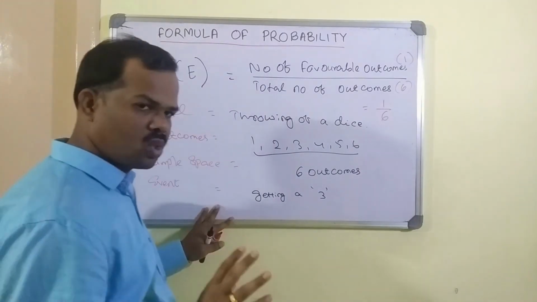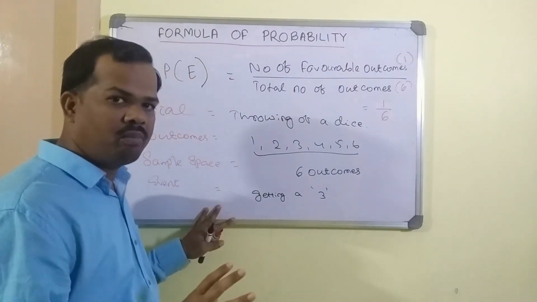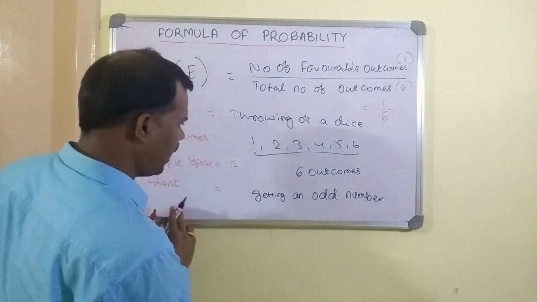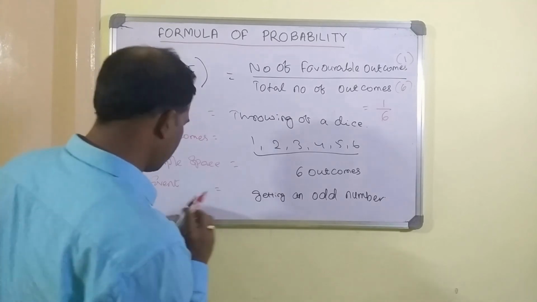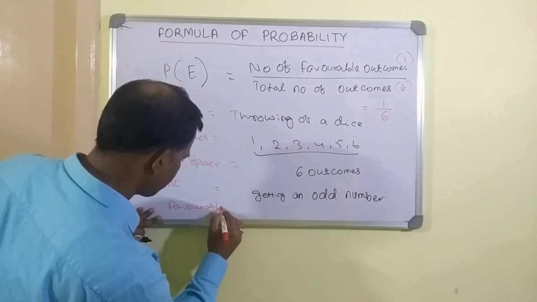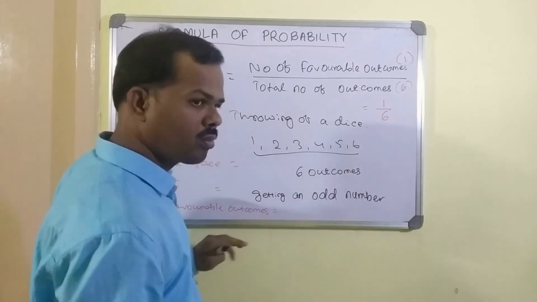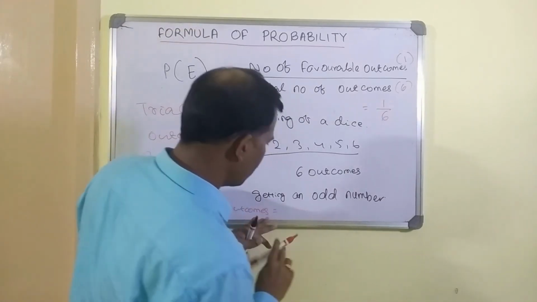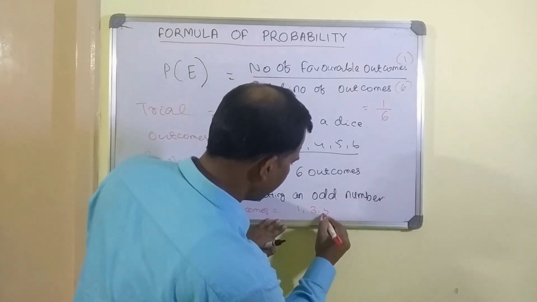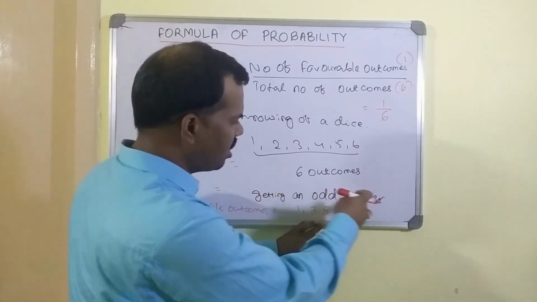If somebody asks you what is the probability of getting an odd number, then the result will be different. So here you write what the favorable outcomes are. If you get 1, if you get 3, if you get 5, then you are getting an odd number.